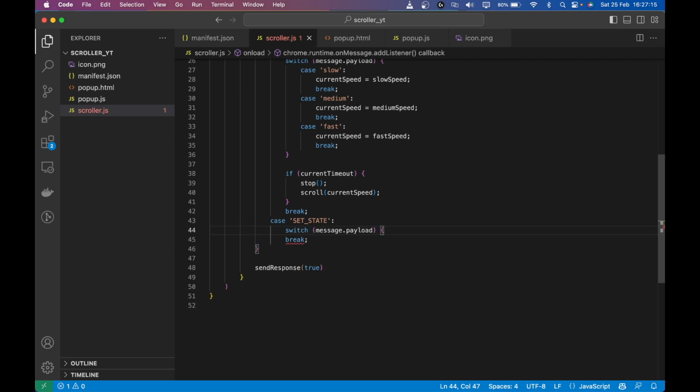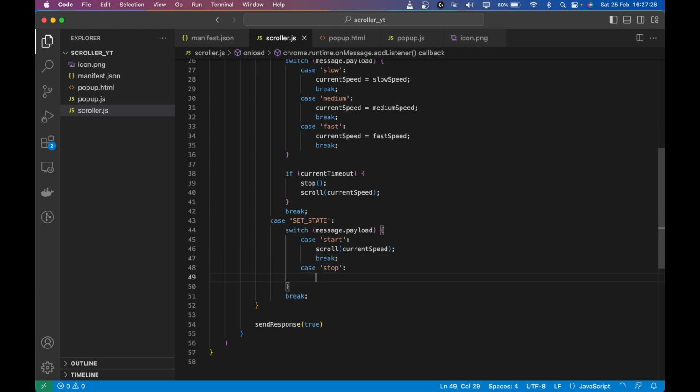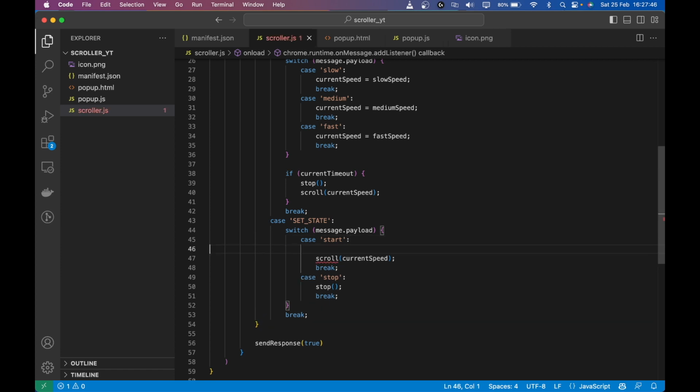So switch message dot payload, case start. If start, just start the scrolling and break, and if it's stop, then just call the stop function and break, right? So as simple as that. If it's start, just start scrolling. If it's stop, just stop it. But the problem with start is, what if the scrolling is already on, right? What if that's the case?